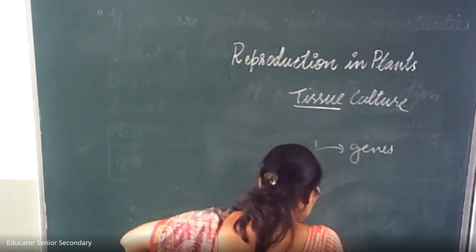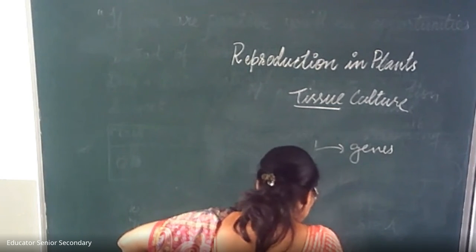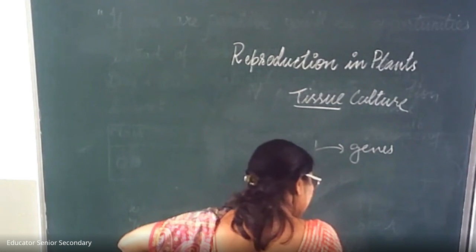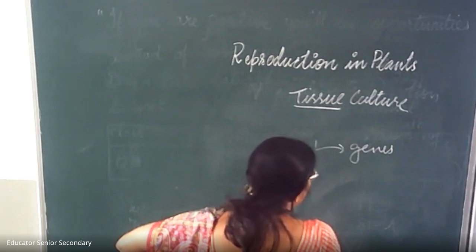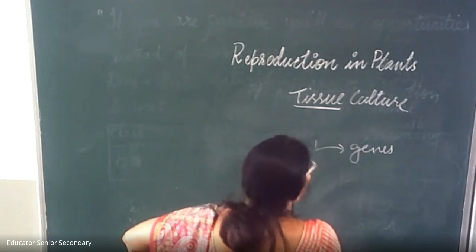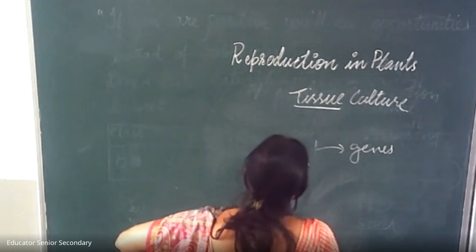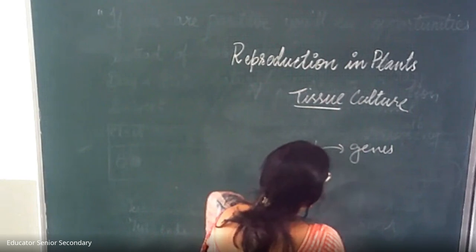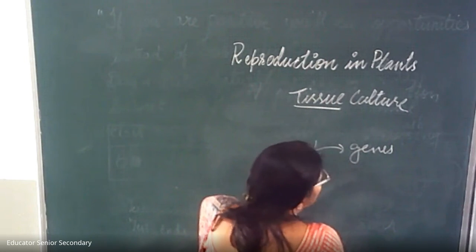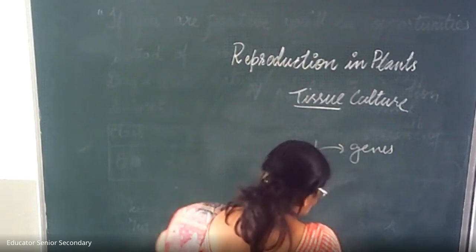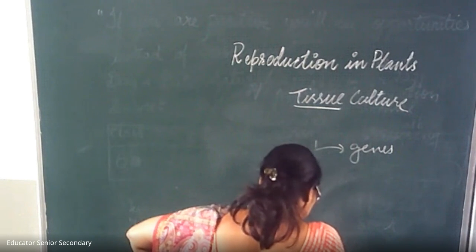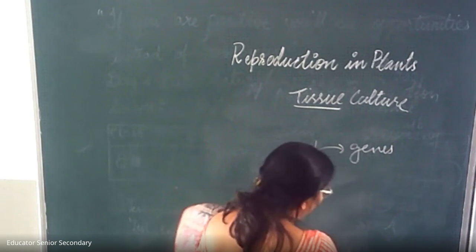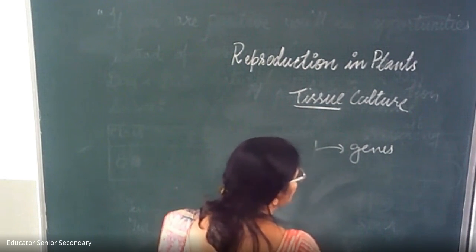What are the disadvantages? All plants have the undesirable characteristics of the parent plant. Some parent plants have undesirable characteristics, and as I told you, they get the genes of the parent, the same characteristics, so some undesirable characteristics also come in the baby plant. And germs can get passed from the parent plant to the offspring. So these are the disadvantages.